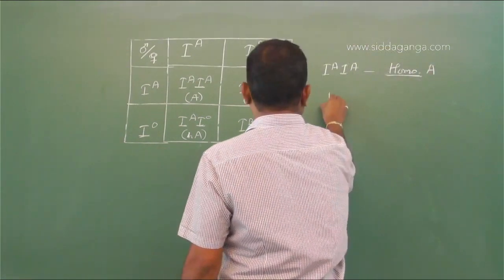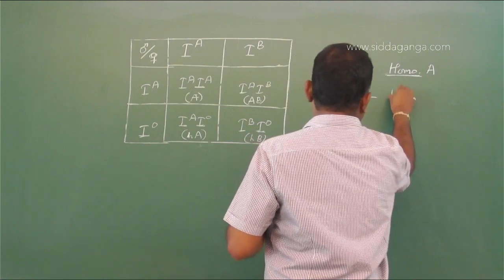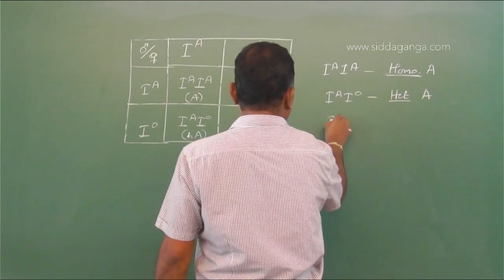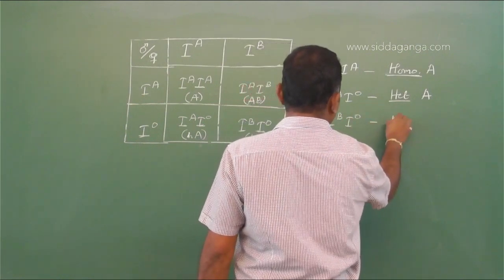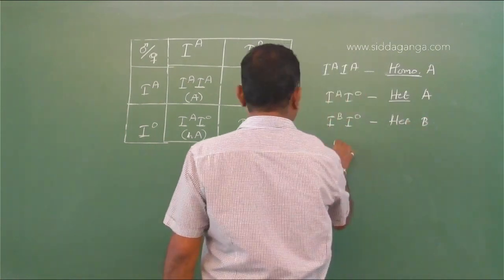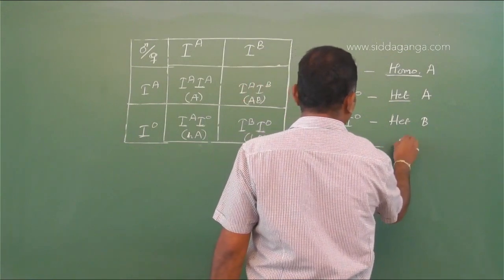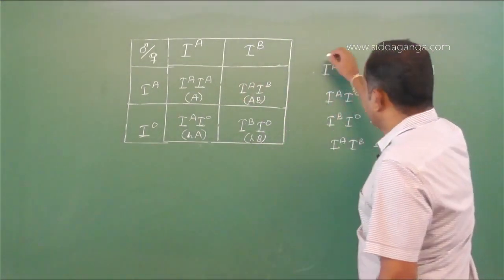And then you have IAIO. This is heterozygous A blood group. And then you have IBIO. This is again heterozygous B blood group. And of course you have IAIB. So this is AB blood group. So we have four different genotypes.